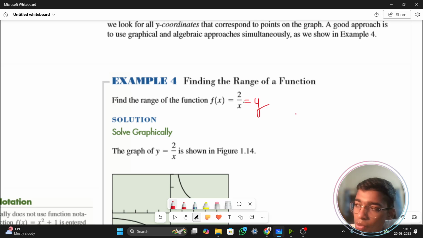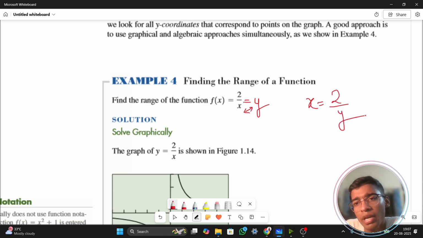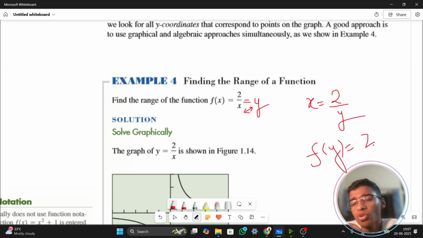Now rewrite this equation in terms of x. If you want to write this equation in terms of x, you need to just interchange the places of this and this. That means x is equal to 2 upon y. Understood? So now my function is just the opposite. I am putting the values of y, which will give me the values of x. That means my function is now f of y equals 2 by y. Why? Because I am putting the values for y to get my values of x. I'm doing the opposite thing because we are calculating the range, that is the output.